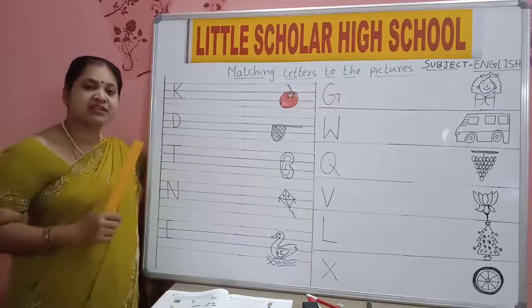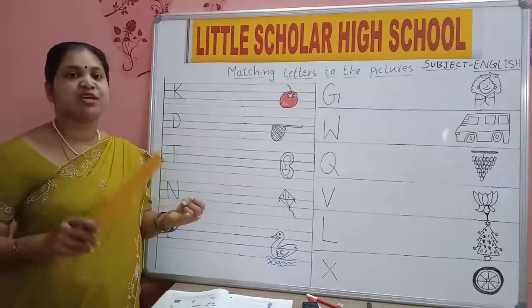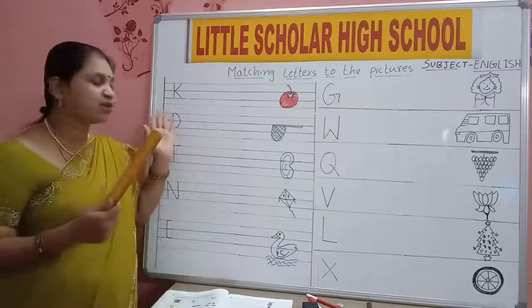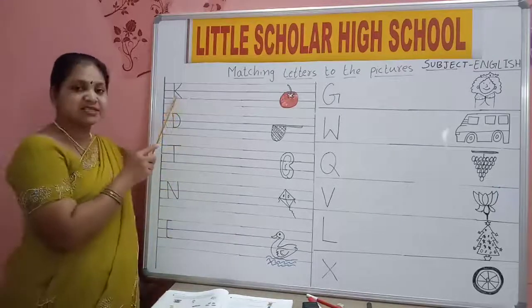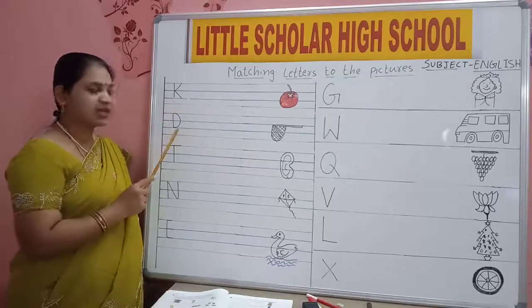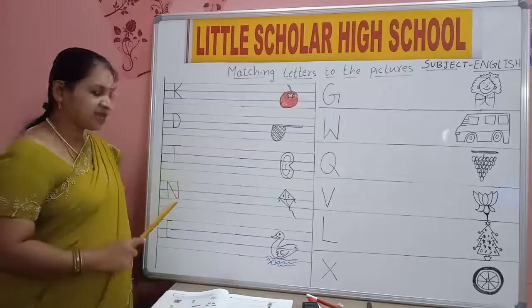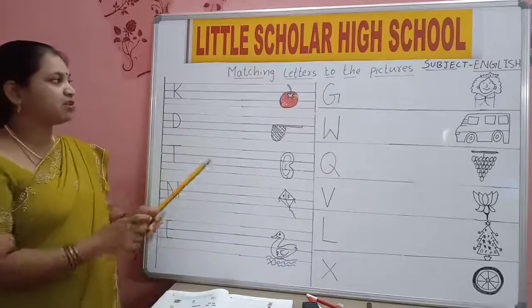How have we learned these letters? Using straight line, sleeping line, slanting line, and curve lines. Yes, we have used 4 lines to learn all these letters. Say which letter is this? K. D. T. N. E.